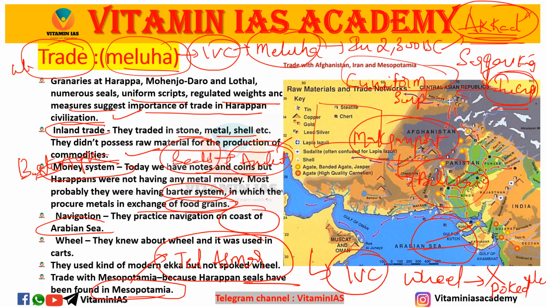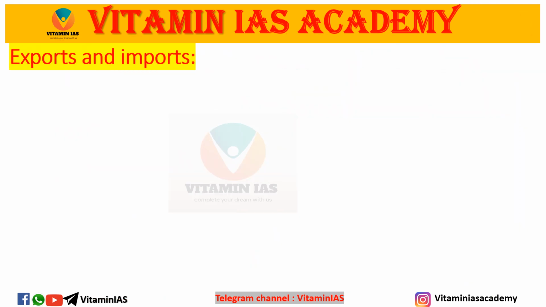And we have a number of exports and imports here. Basically, the famous exports of the Indus Valley civilization are cotton and granaries, ornaments, birds and toys also. And imports are very, very important here. As part of trade, we must know what the exports and imports of the Indus Valley civilization are.